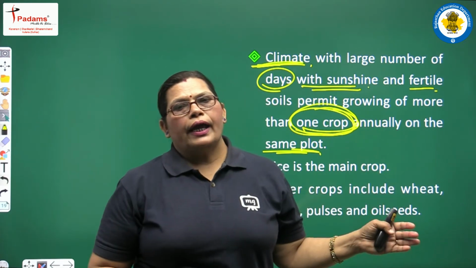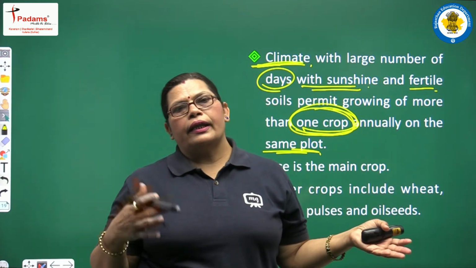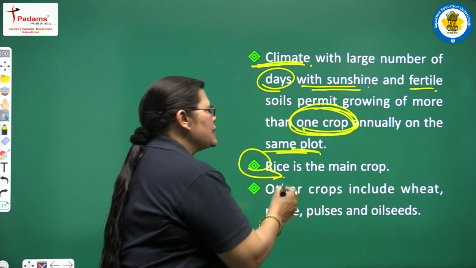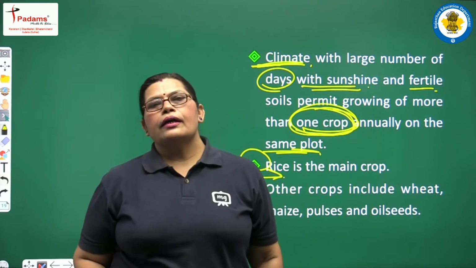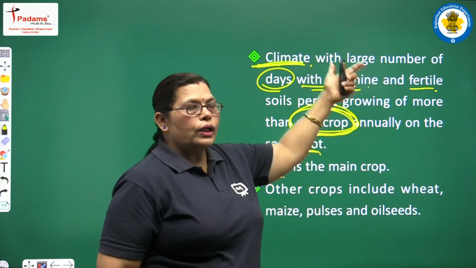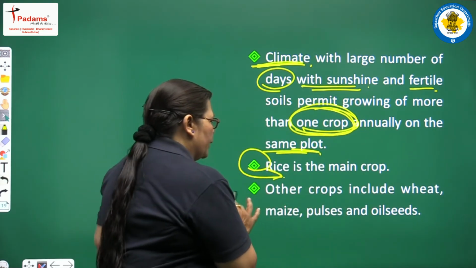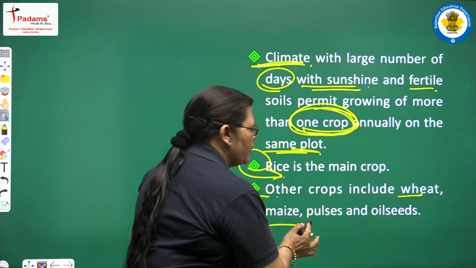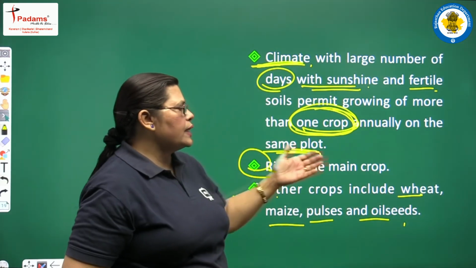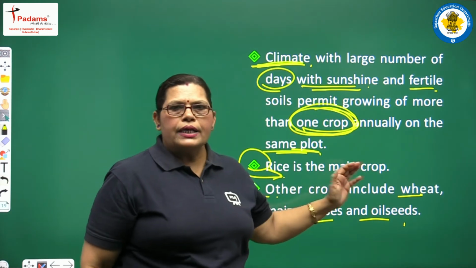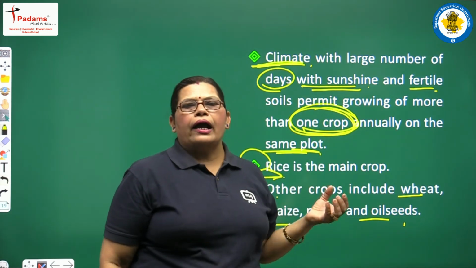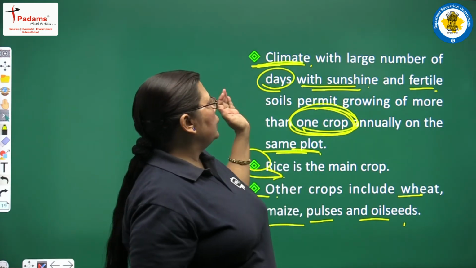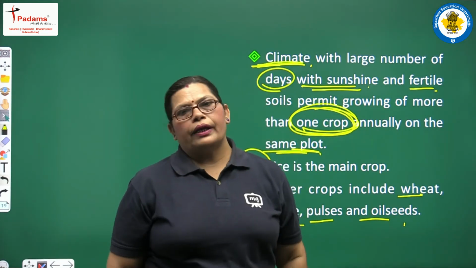It means one time the wheat is there, then another time other crops are there. And when we are talking about the best example, rice is the main crop for all these types of farming. Other crops include wheat, maize, pulses and oilseeds. It means rice, wheat, maize, pulses and oilseeds. All these have very small patches of land, and all these things have very favorable climatic conditions.